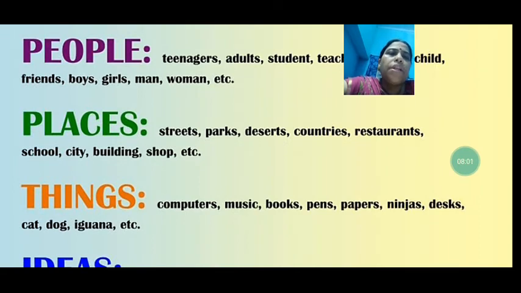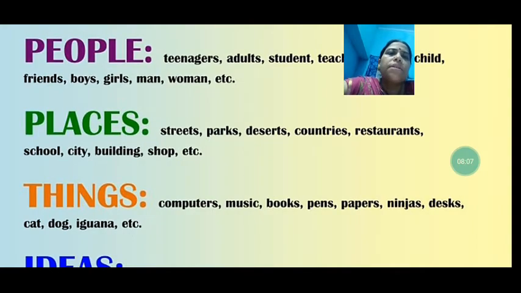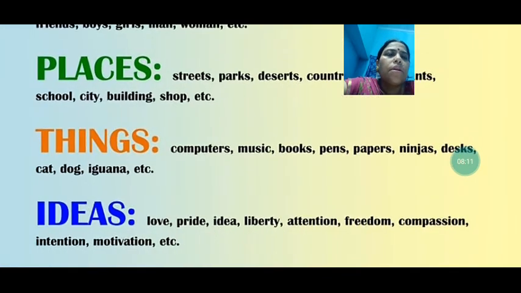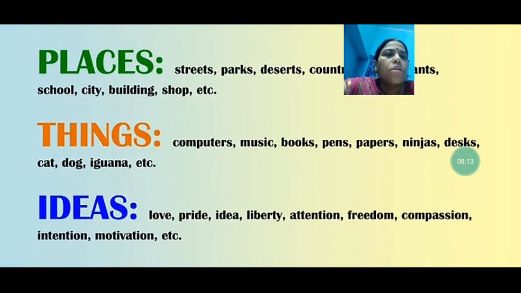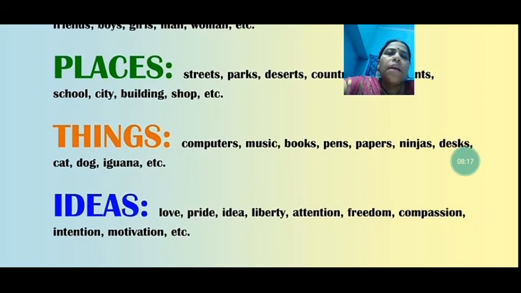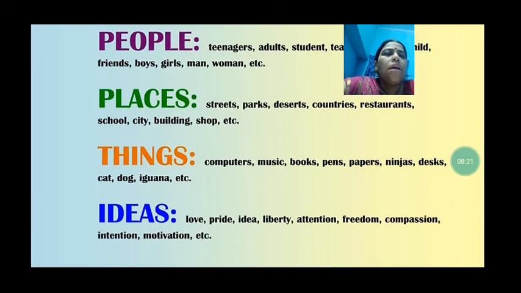Places: streets, parks, deserts, countries, restaurants, school, city, buildings, shops, etc. Things: computers, music, books, pens, papers, desk, cat, dog, iguana, etc. Ideas: love, pride, idea, liberty, attention, freedom, compassion, intention, motivation, etc.